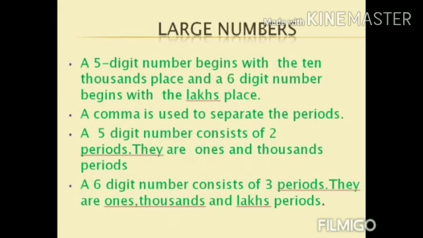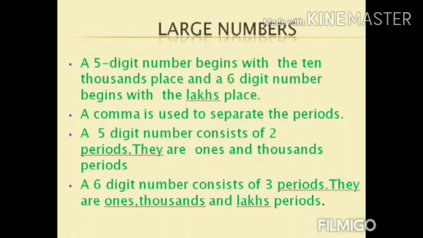Okay children, let's start our first chapter. It is about large numbers. In 4th standard, you have learnt about 5-digit and 6-digit numbers. In a 5-digit number, there are 5 places. It begins with the 10,000s place. In a 6-digit number, there are 6 places. It begins with the lakhs place. We are using commas to separate the periods.